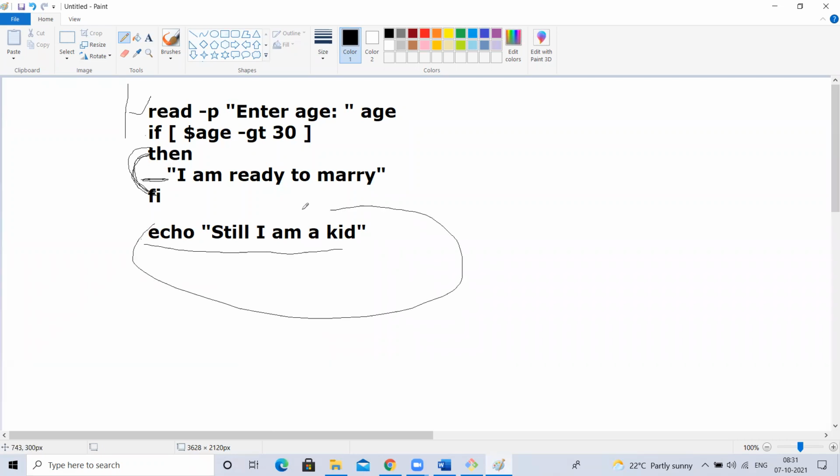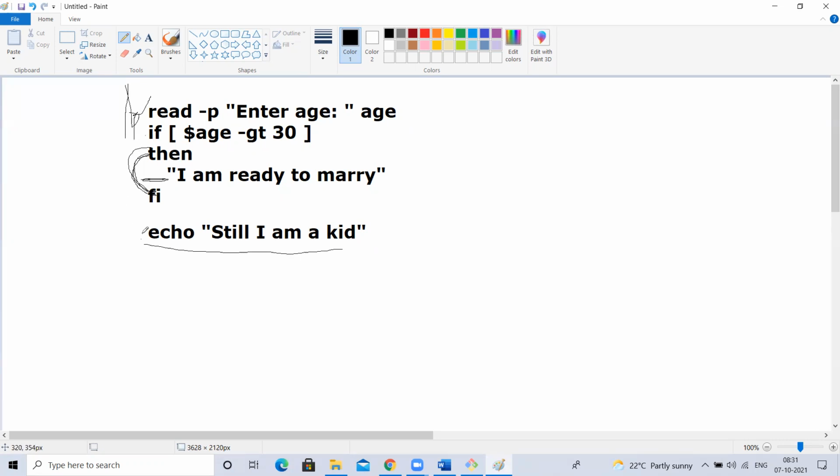But here, this is not related to any condition. The execution comes from the top. It will read this and check the condition. If the condition is true, it will execute this. If the condition is false, it will not execute this. Either it is executed or skipped.